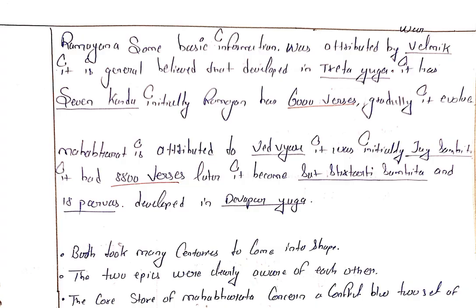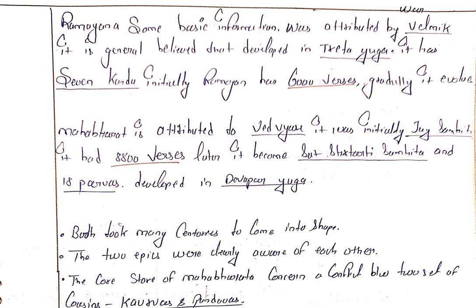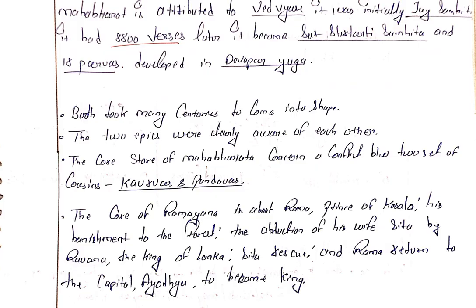The Mahabharata is attributed to Vedvyas. It was initially Jai Samhita. It had 8,800 verses. Later it became Shat Sahasri Samhita, and the Puranas developed in the Dwapar Yuga. What took many centuries to come into shape? The two epics were clearly aware of each other.